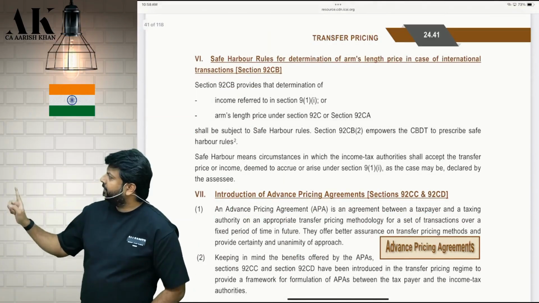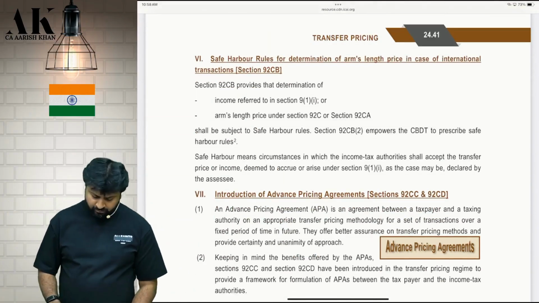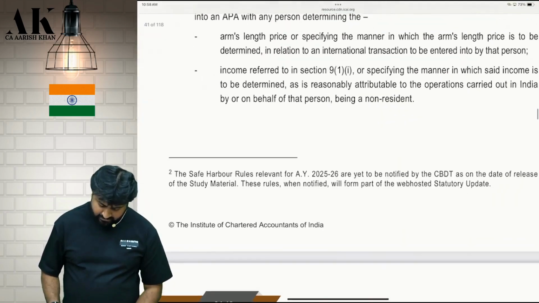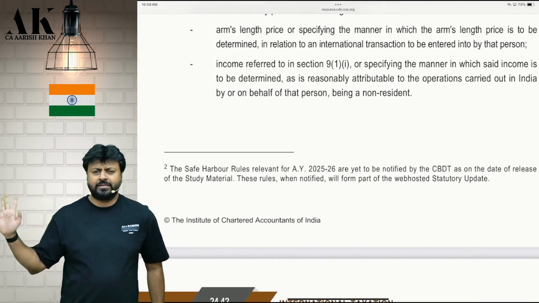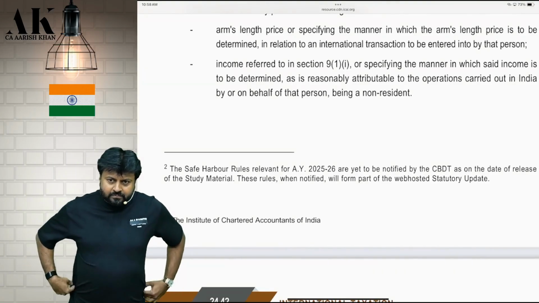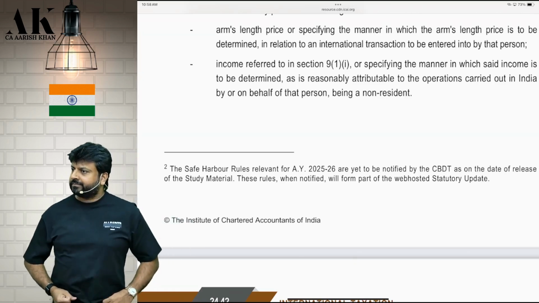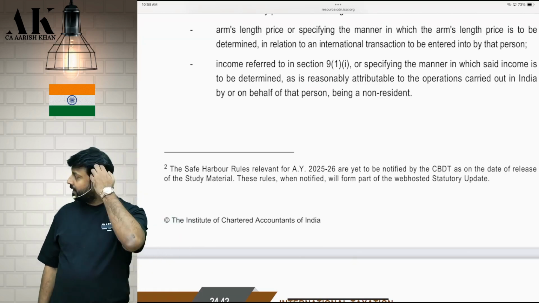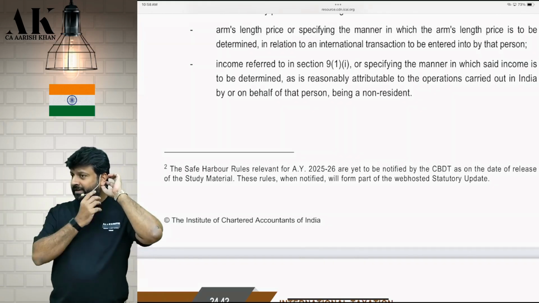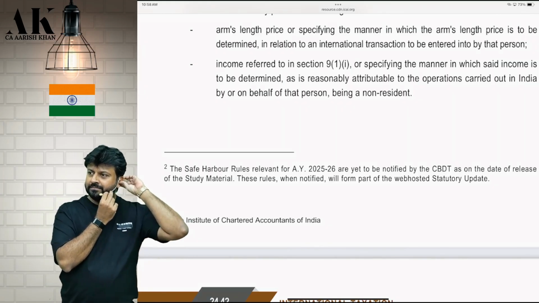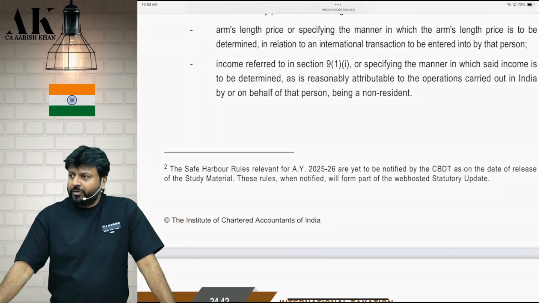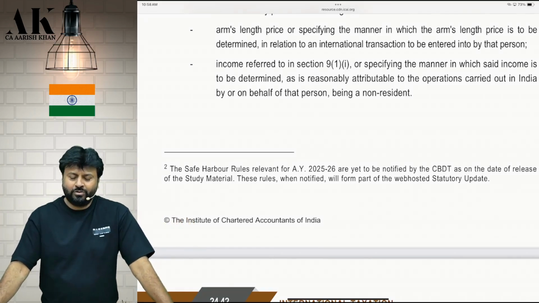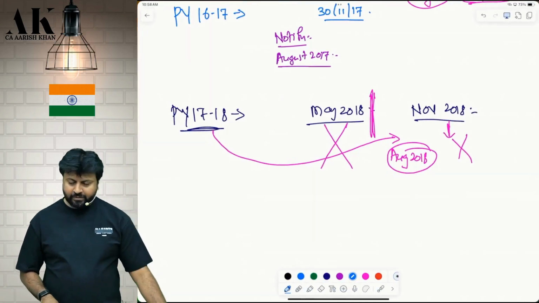This is your safe harbor provision, which we will also read now. And they used to give this footnote below. For 7-8 years, this story is going on. That whenever the CBDT will release, we will put it on the website. CBDT used to release in August, so they cannot put it on the website for November. Yes or no?